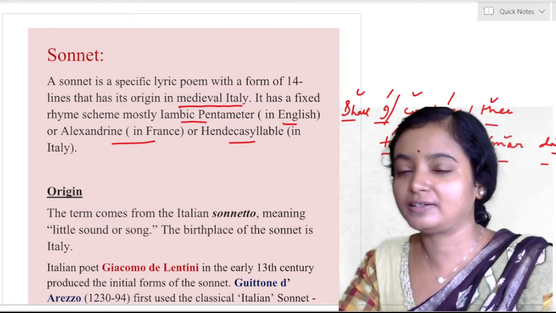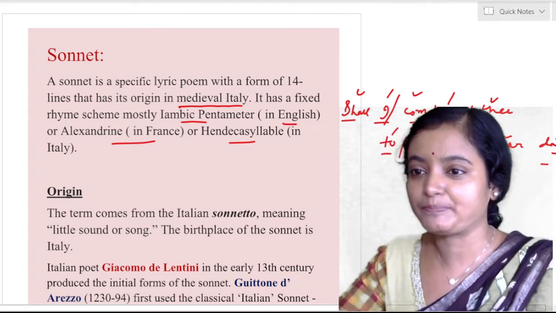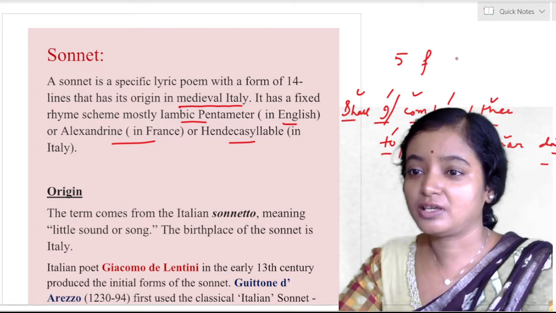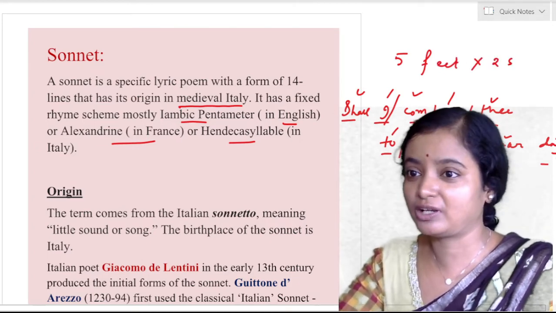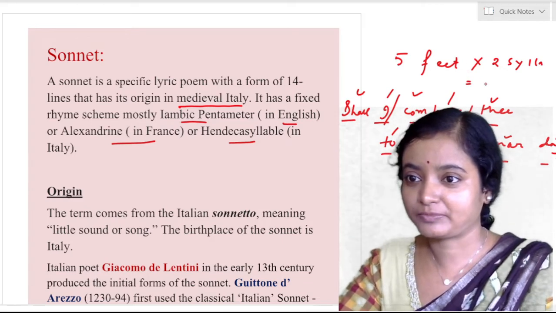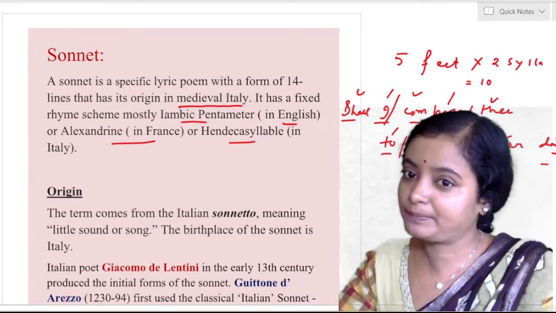So we find here 1, 2, 3, 4, 5. Total 5 feet, each consisting of 2 syllables. So there are a total of 10 syllables.